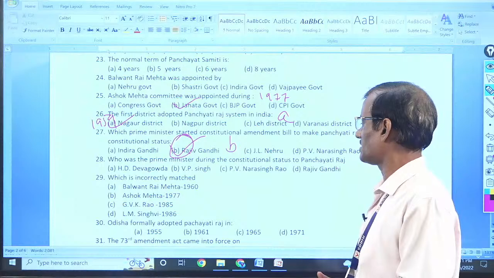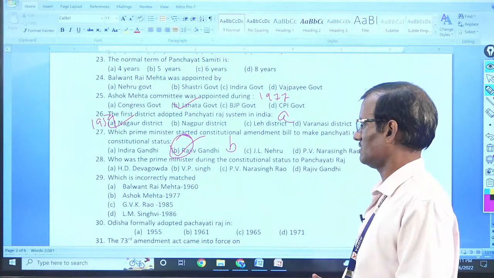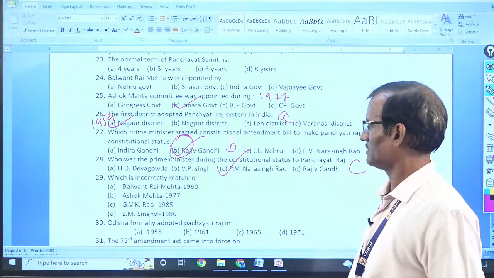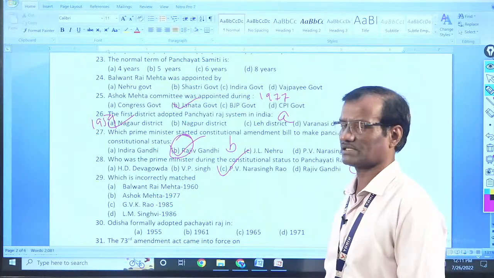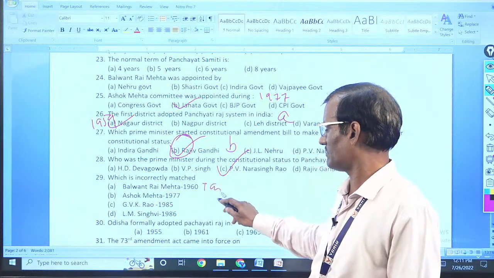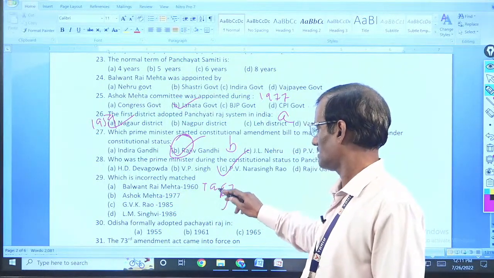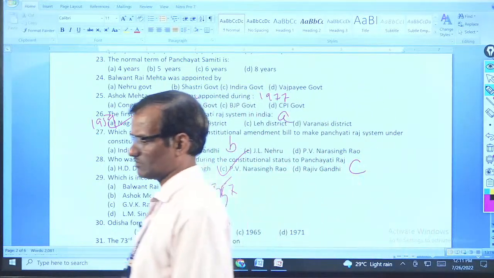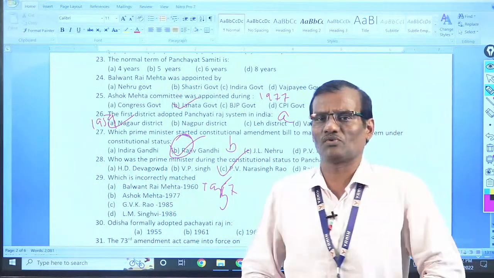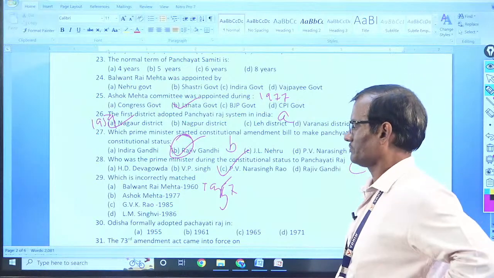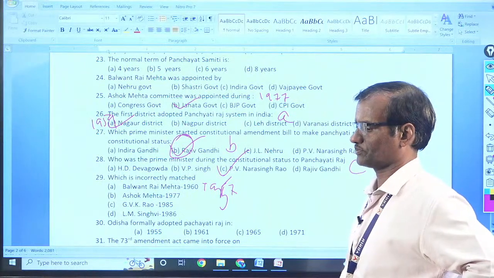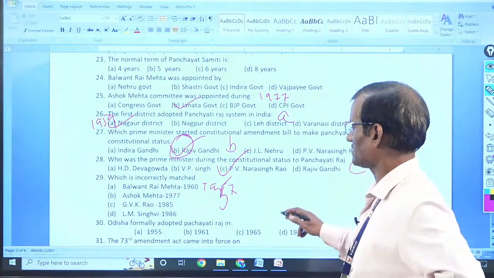Then who was the Prime Minister during constitutional status to Panchayat Raj? P.V. Narasimha Rao, C, which is incorrectly matched. Balwant Rai Mehta is incorrectly matched 1957. So these are very fundamental questions. 1957, Balwant Rai Mehta was appointed, and it was the first committee on Panchayat Raj, as all of you know. And all other committees are correctly matched. Okay, so answer will be A.